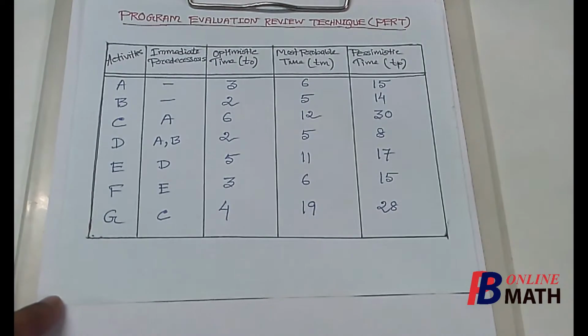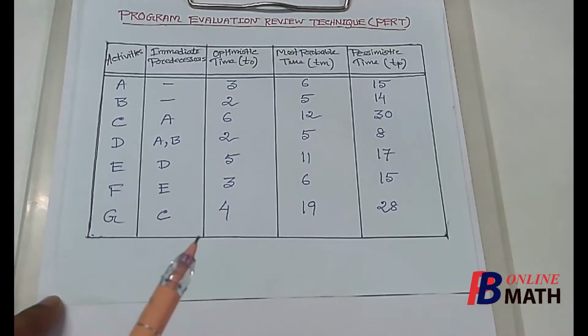In the previous problem, the time required to complete each activity was given. From that, we had found the minimum time required to complete the project. Now, in this project, there are 7 activities, namely A, B, C, D, E, F, G, and for each of the activities, immediate predecessors are given.